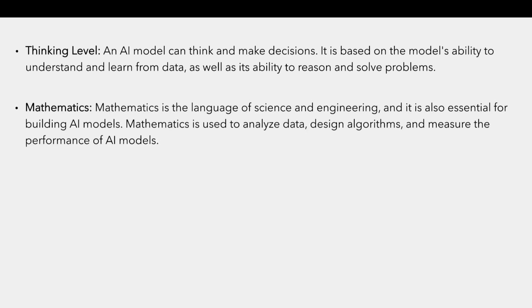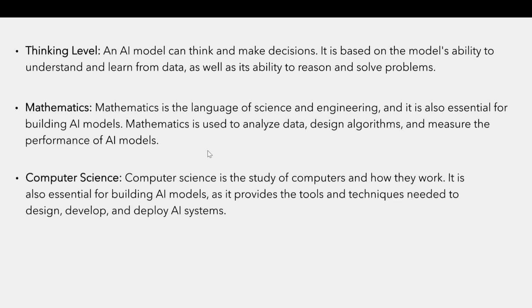The next point is mathematics. Mathematics is not just a language, but it is a key of science and engineering to build AI models, because it is used to analyze data, help algorithms, and measure the performance of AI models.